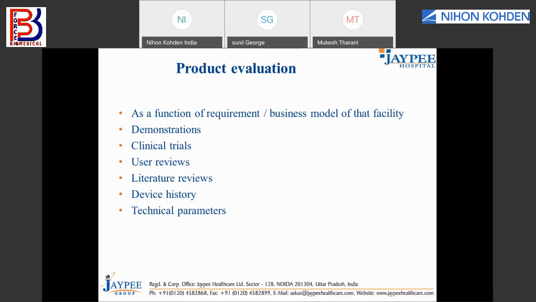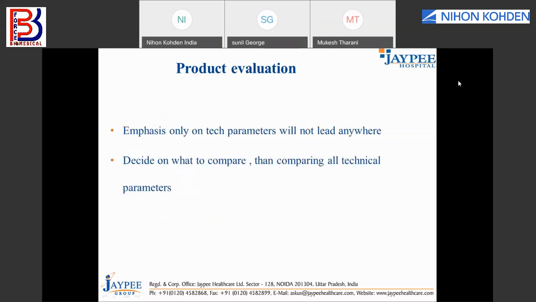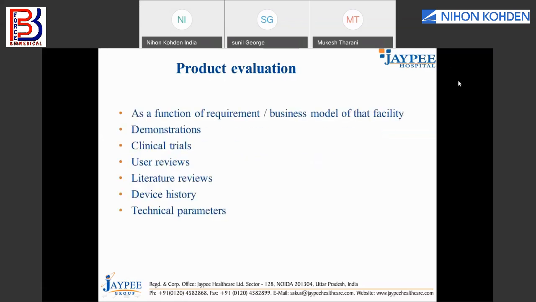I will try to put it in a different way. This product evaluation needs to be a function of the requirement, which I told you earlier. The requirement of a particular equipment for a tertiary care setup may not be the same as that same equipment in a primary care setup. You understand?